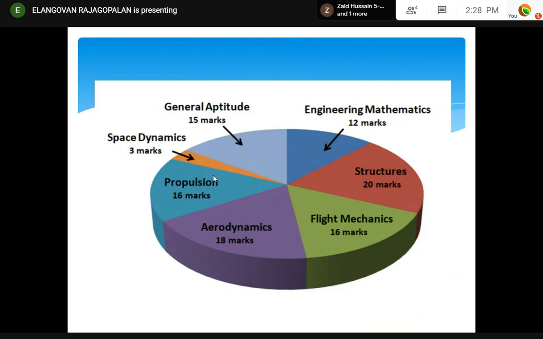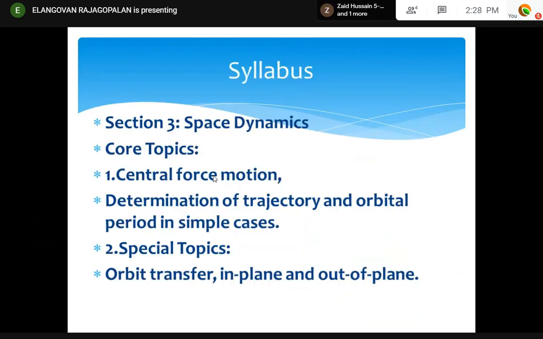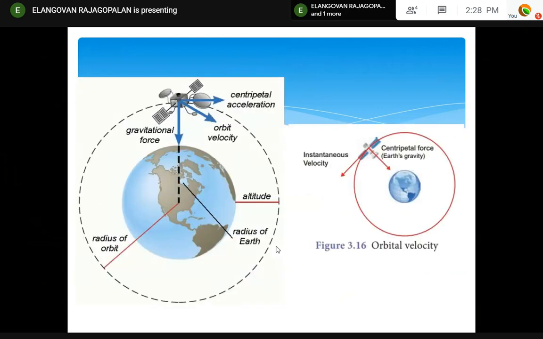They are all fundamental. Okay, this is the syllabus as given for space dynamics, and the core topic is central force motion. This is generally trajectory and orbital period in simple cases, some 2 or 3 formulas and some fundamentals you must understand. That's all. Special topics, very few questions are coming in special topics, mostly in central force motion. Right. What is central force motion?